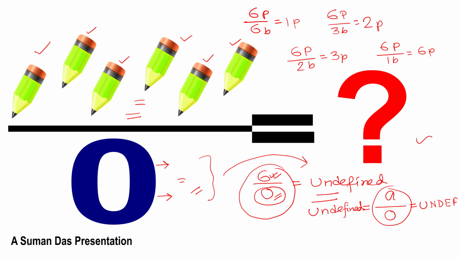Sometimes it is also written with another sign, but that is wrong. There is particularly no sign for undefined, only undef. What happens when we have 0 by 0? That is another absurd case, because there is nothing to distribute to none. So that is also a case of undefined.